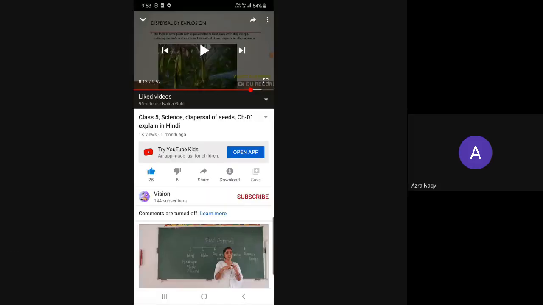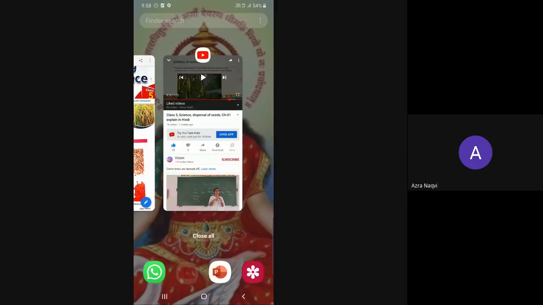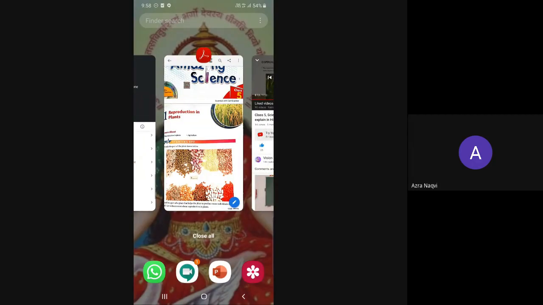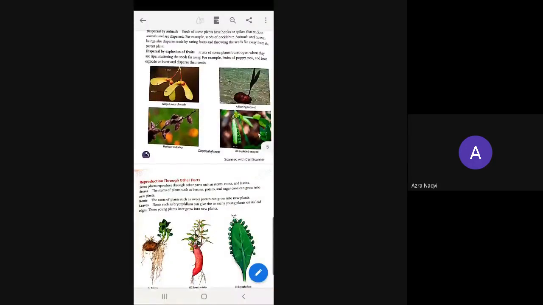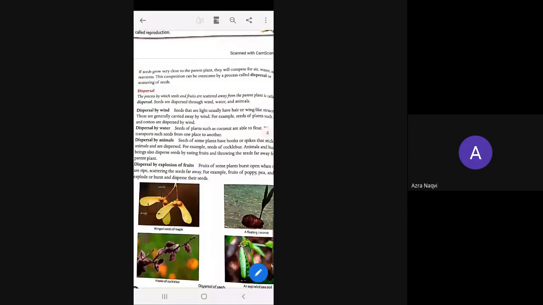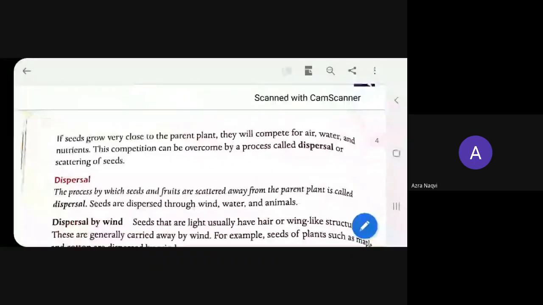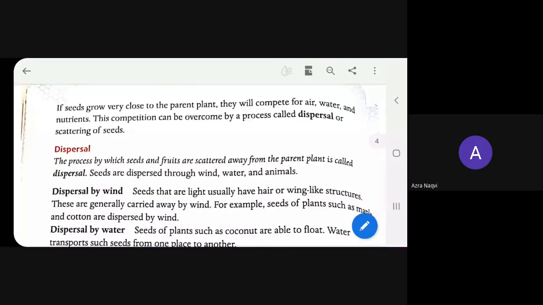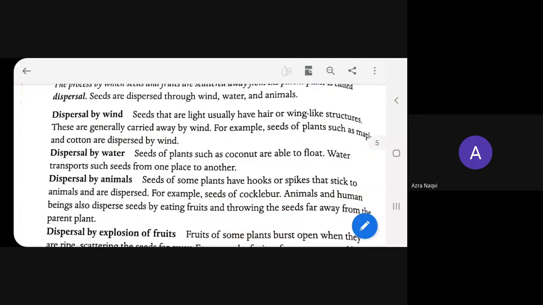Yes, ma'am. Okay. Now let's go back to the textual part. So once again, if there is a question, what is dispersal, what do we write? We will write that the process by which seeds and fruits are scattered away from the parent plant is called dispersal.